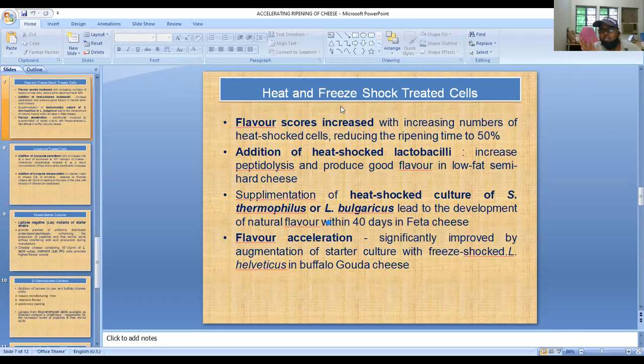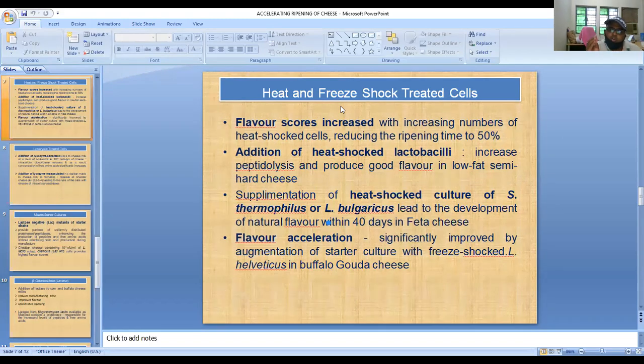Homogenization can increase the moisture level in the curd, and at the same time we retain more rennet and starter culture in comparison to milk not treated with homogenization.